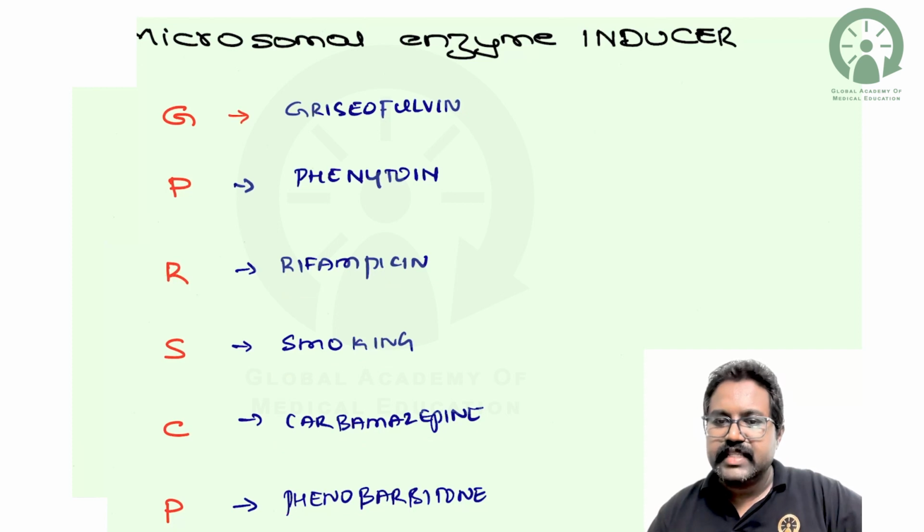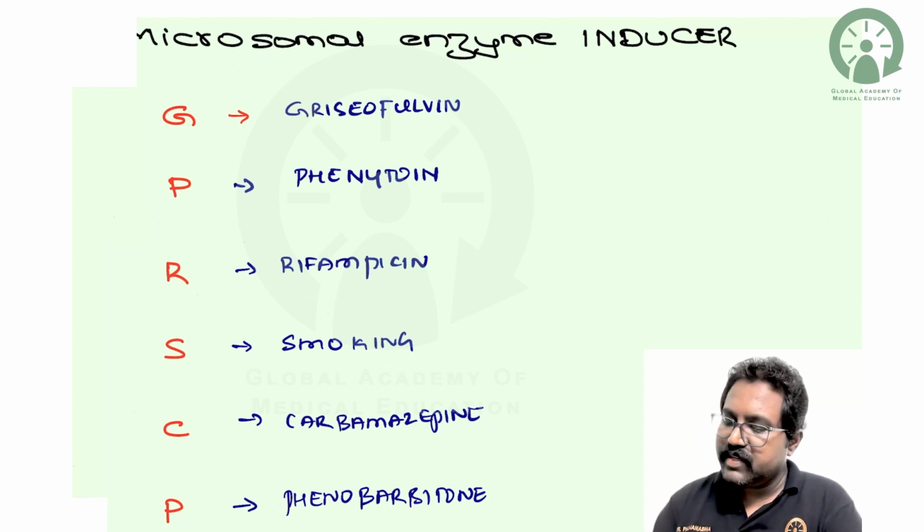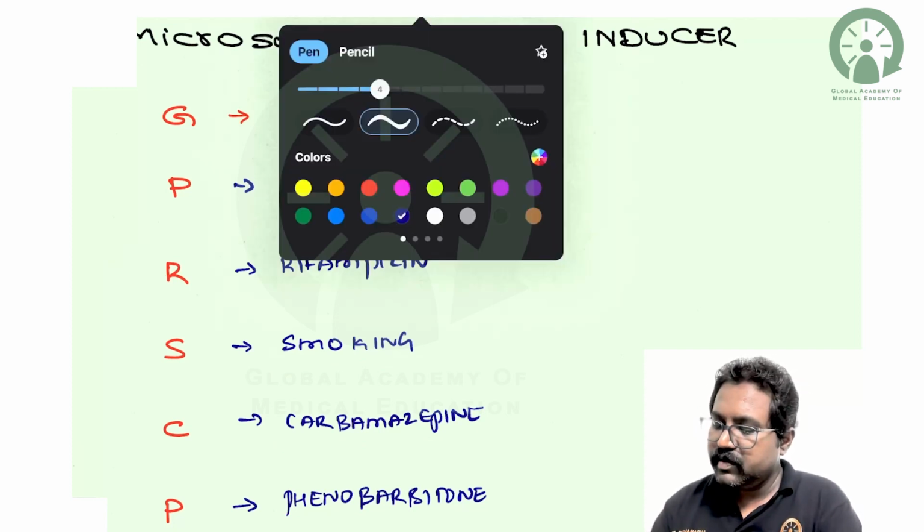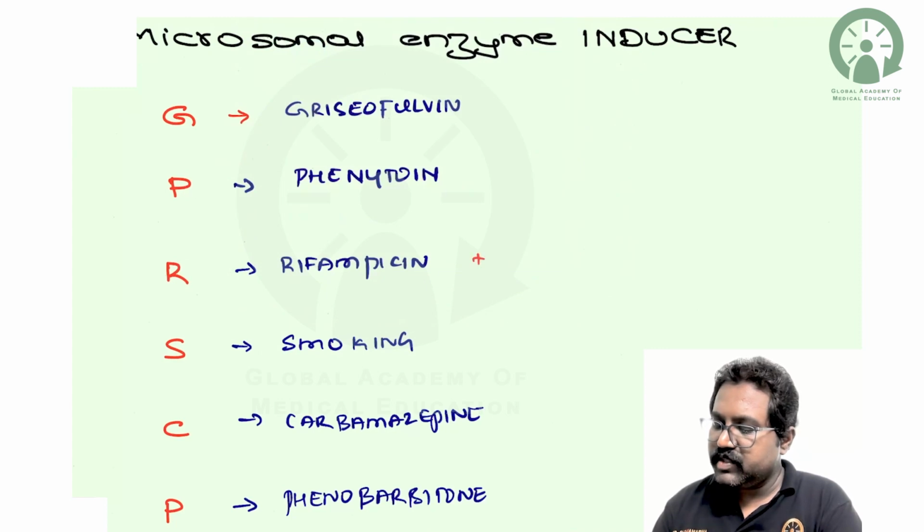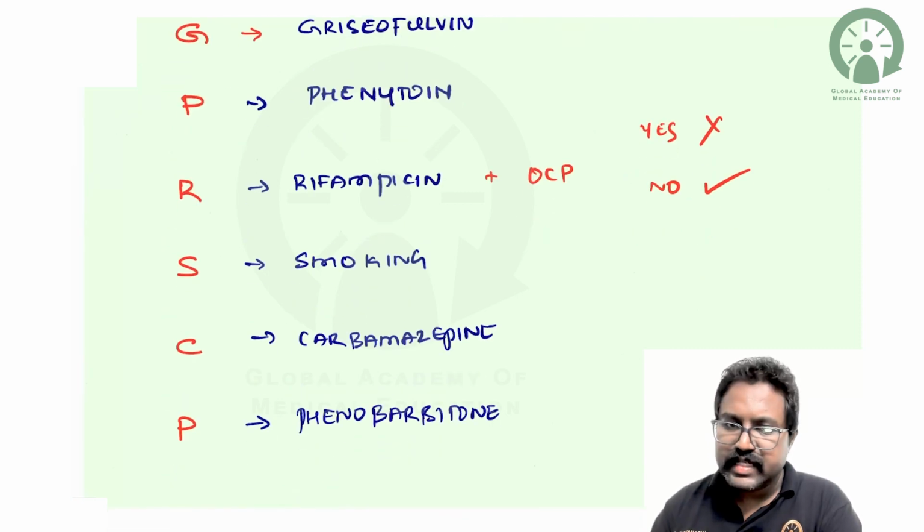The most frequently asked question from this is, can we combine rifampicin with oral contraceptive pills? Yes or no? The correct answer is no, you cannot combine them. The reason being, it is an enzyme inducer.